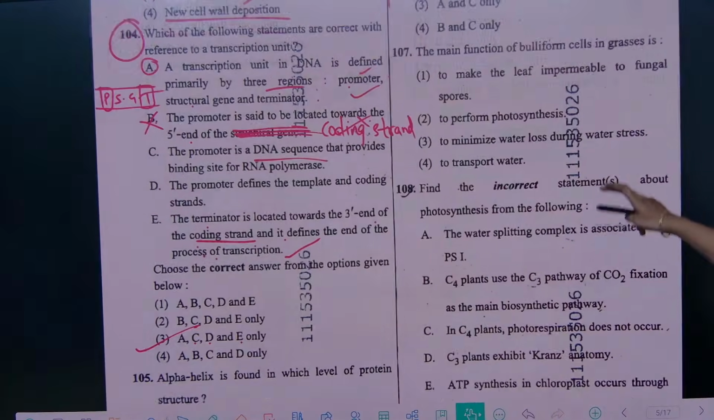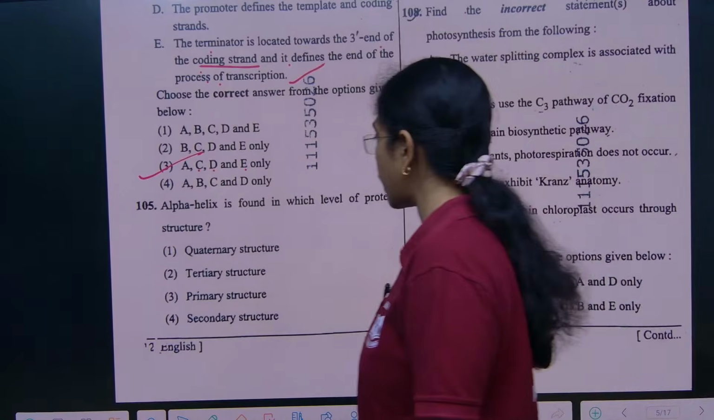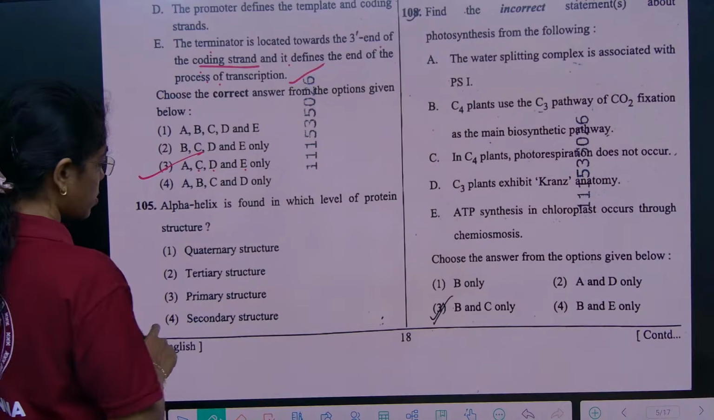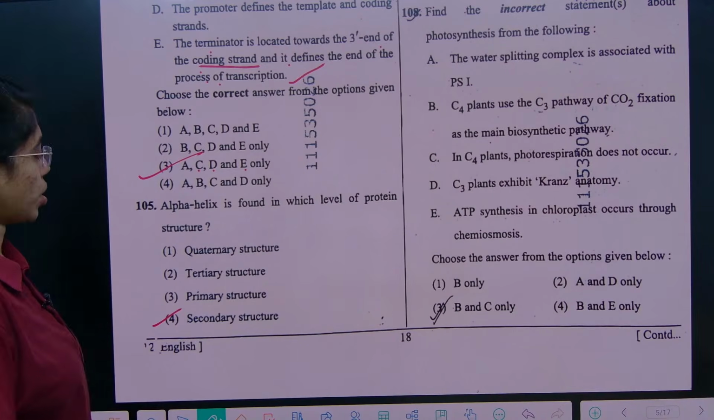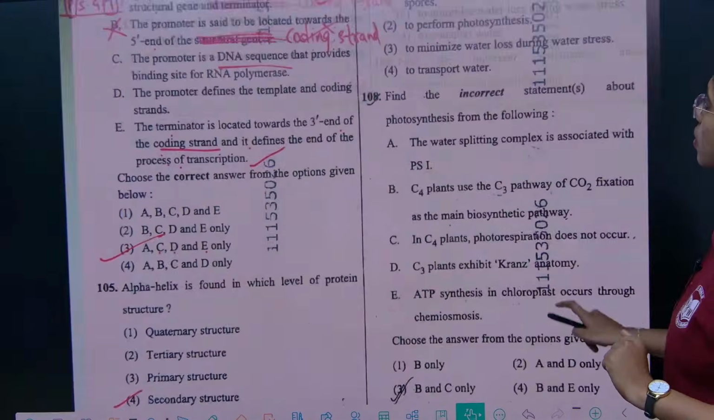Then, the alpha helix is found in which level of protein structure? Alpha helix and beta sheets, they are present in the secondary structure of protein. Next,